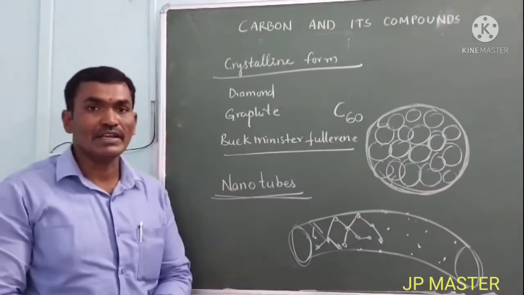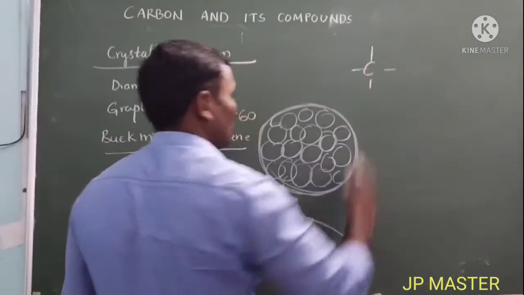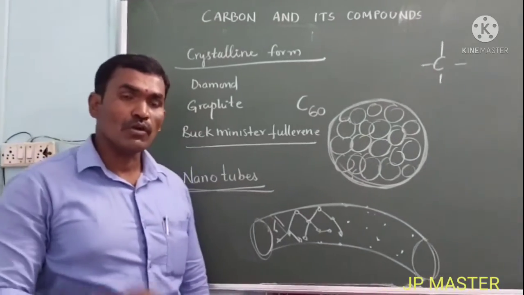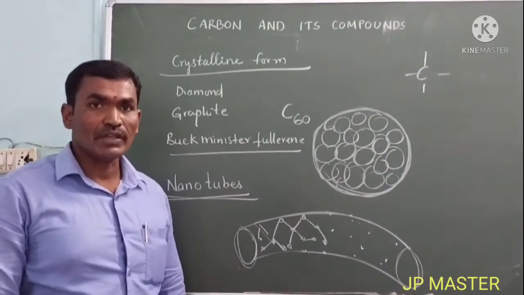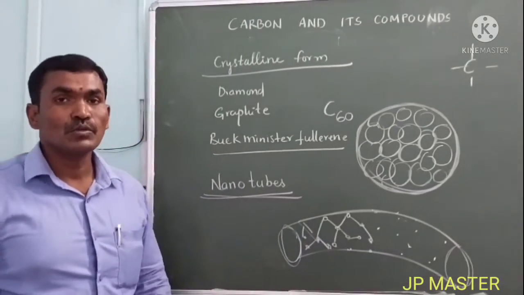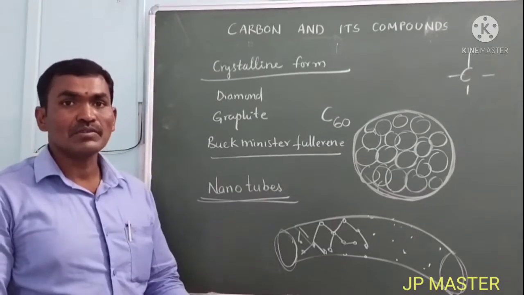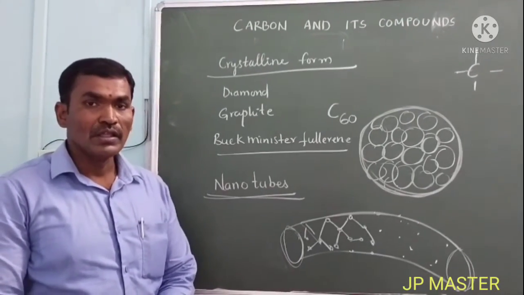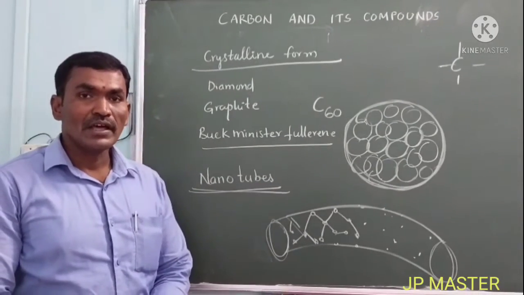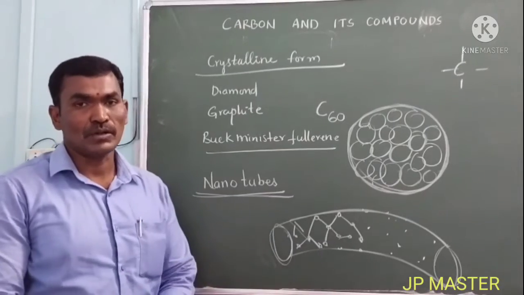So once again we revise. What is the valency of carbon? Always remember, carbon has valency 4. Which bond does carbon undergo? Carbon always undergoes sharing of electrons, a covalent bond. How many types of allotropes does carbon have? Two types: amorphous form and crystalline form. What are examples of the amorphous form? Coal, charcoal and lamp black, in which the carbon atoms are arranged in an unsystematic manner. That is why they are called amorphous form.